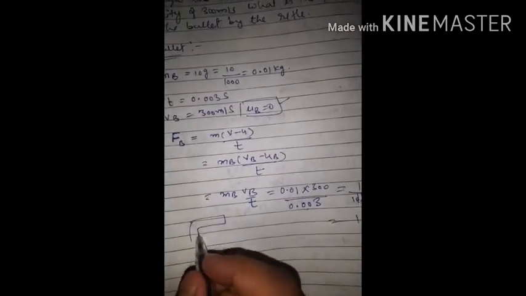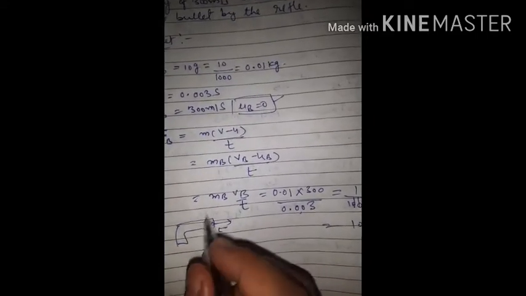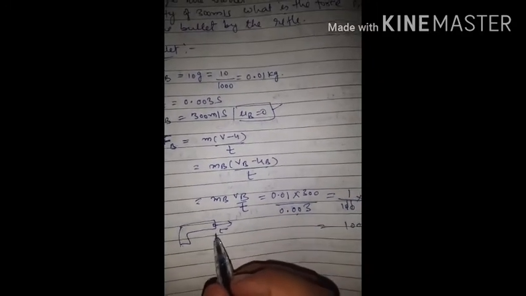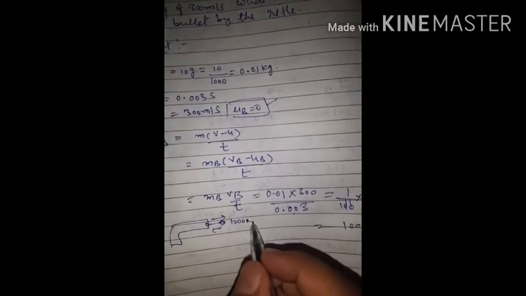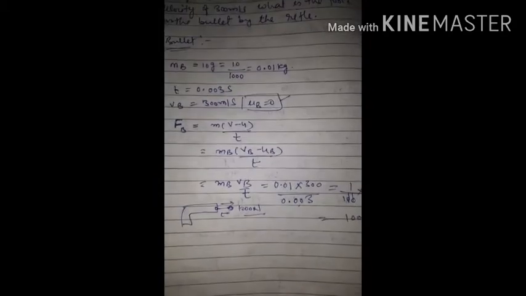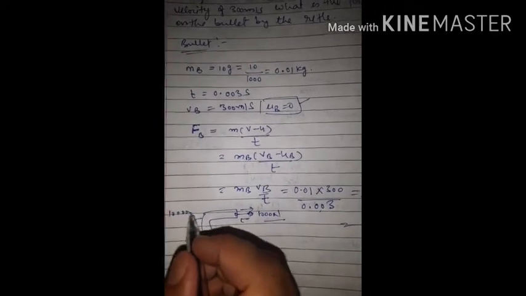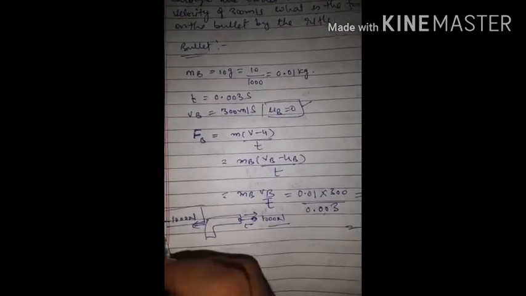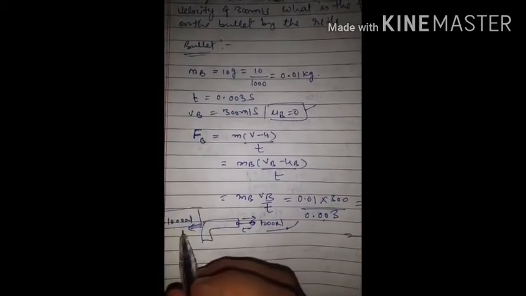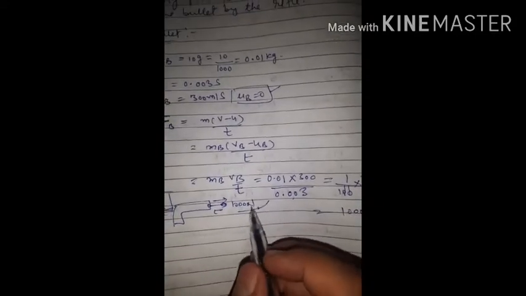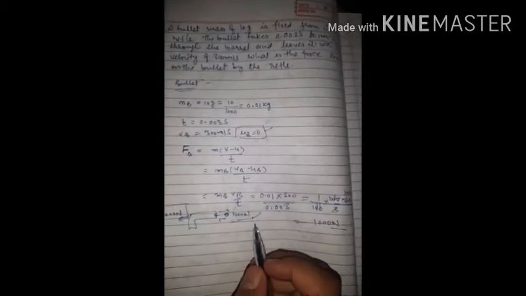Because we have a bullet, we have this gun. When the bullet comes out, it will apply force, means the rifle applied force on the bullet, that is 1000 Newton. That much force it will apply on the bullet, and the bullet will feel 1000 Newton force. But we are not talking about the rifle. We are talking here about the bullet only. The bullet will come out with a force of 1000 Newton in the forward direction. Okay, this is a simple numerical.